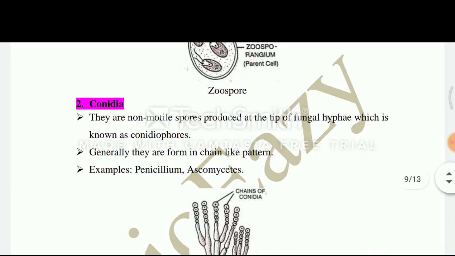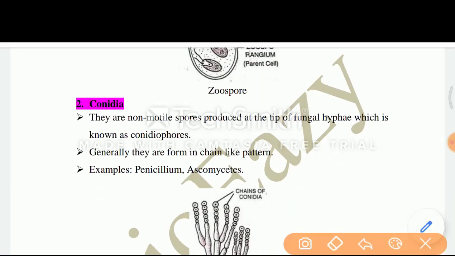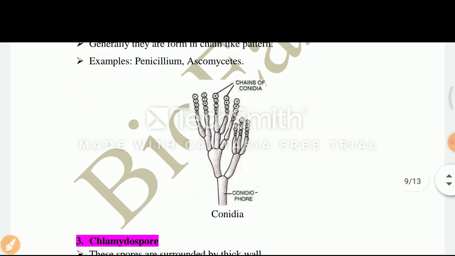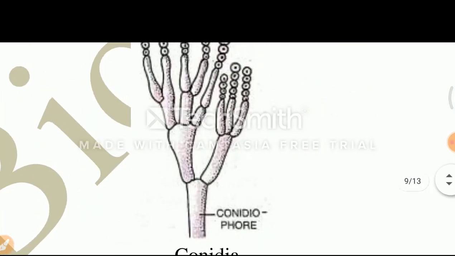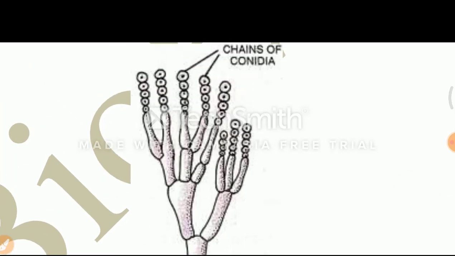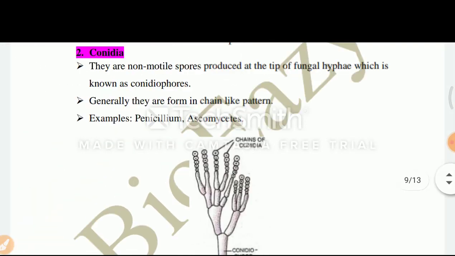Next is the conidia. They are non-motile spores produced at the tip of fungal hyphae, which is known as conidiophore. Generally they are formed in a chain-like pattern. Example like Penicillium, Ascomycetes. Now you can see the picture on your screen that this is the conidia and this is the conidiophore on which the conidia can be formed, and these are the chain of conidia.